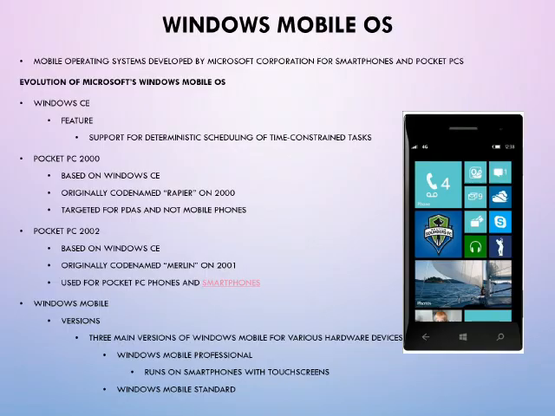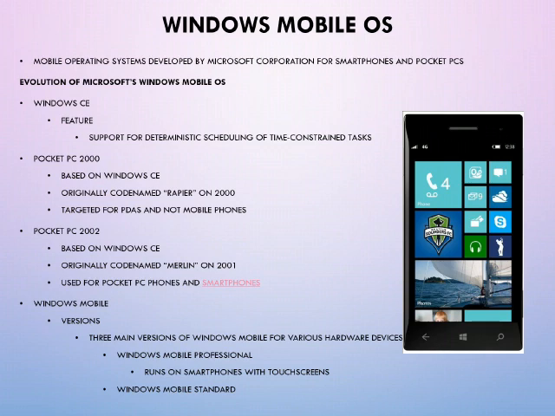So next we will be seeing the examples. First one is Windows Mobile Operating System. This Windows Mobile Operating System, from the name itself we can say it is developed by Microsoft Corporation. And how this particular Windows was, the history of Windows, we will be seeing the evolution of Microsoft Windows.